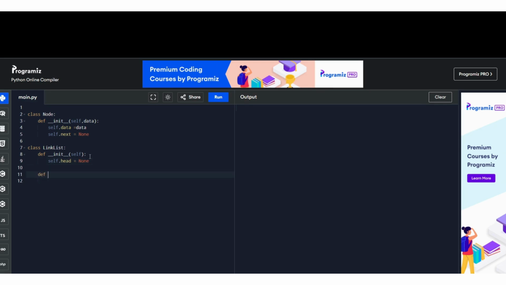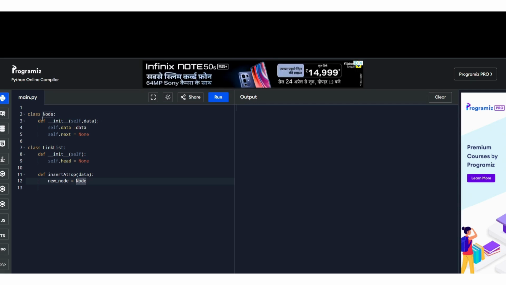Now for insertion, we can create our function here, insertion at top. And here we will get one data. And now let me start the main coding here. So first of all, we will create a new node because we need to insert our data. That's why we are creating a new node, and we are taking this class Node here, and it is asking for the data. So whatever data is coming here, we can pass here also.